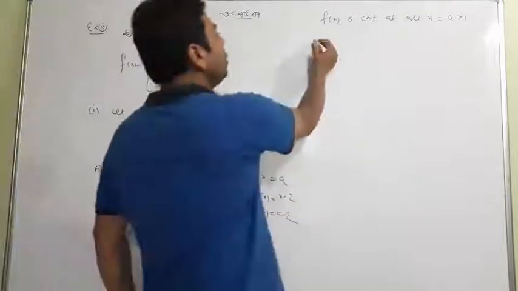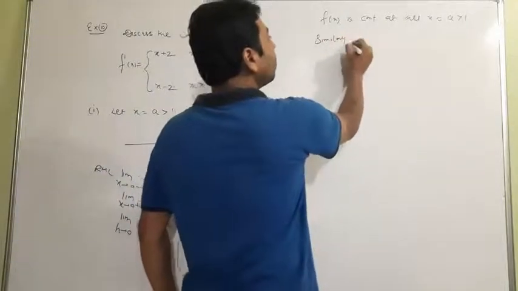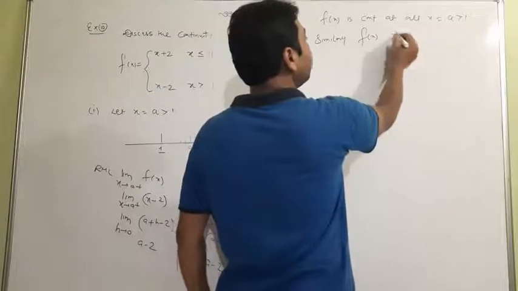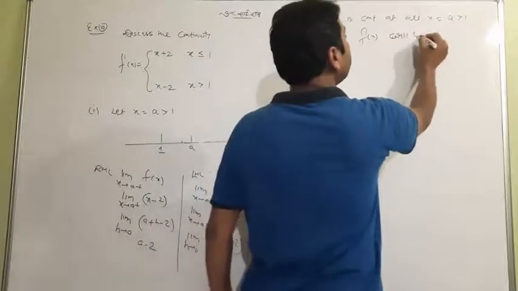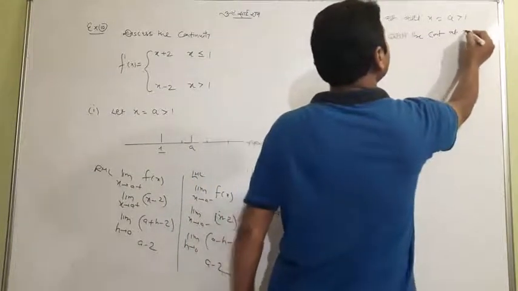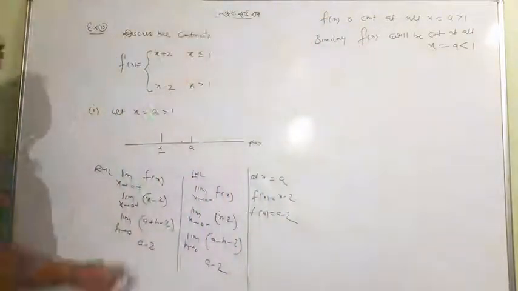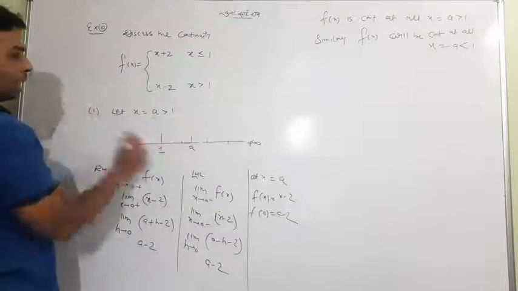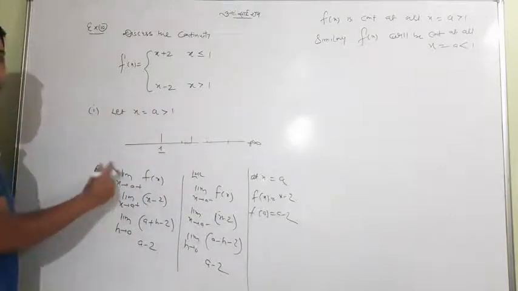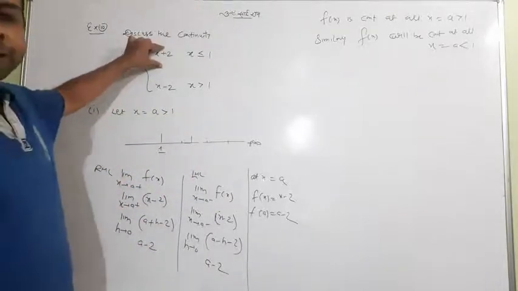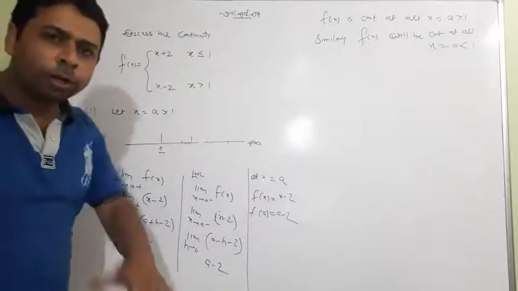So similarly you can please do it on your own. Similarly, the function will be continuous at all x equal to a which is less than 1. Whatever value I choose with x less than 1, I have to do the similar thing, the function will be chosen for all of these, and the values will be the same. So do this on your own.